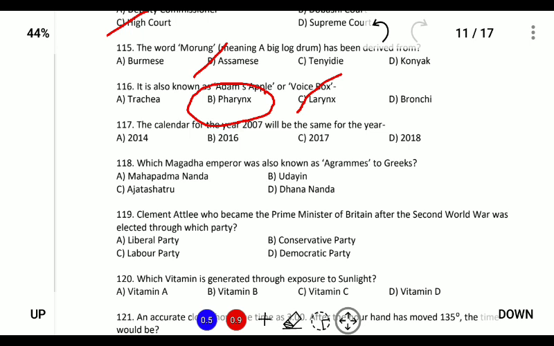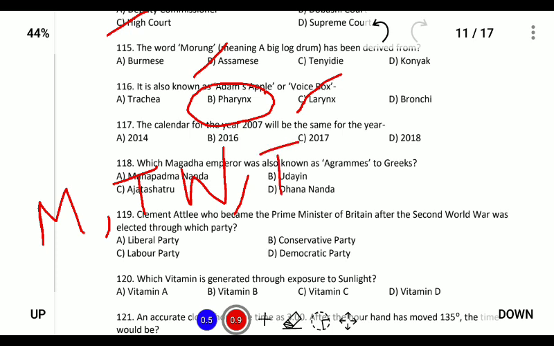The calendar for the year 2007 is the same as the year... So from 2007 we must calculate the time. For example, if 2007 is Monday, then 2008 will be Tuesday. However, since 2008 is a leap year, we must put 2 days, that is Tuesday and Wednesday. Next, 2009 will be Thursday, and so on. If we go on calculating for leap year as well as normal year, for leap year you put 2 days extra, and for normal year 1 day extra, the answer will come to 2018.